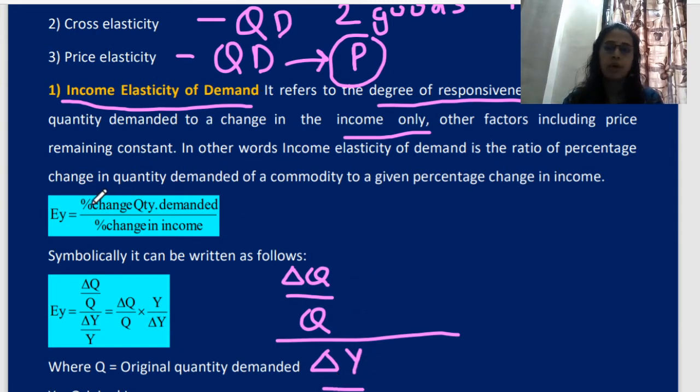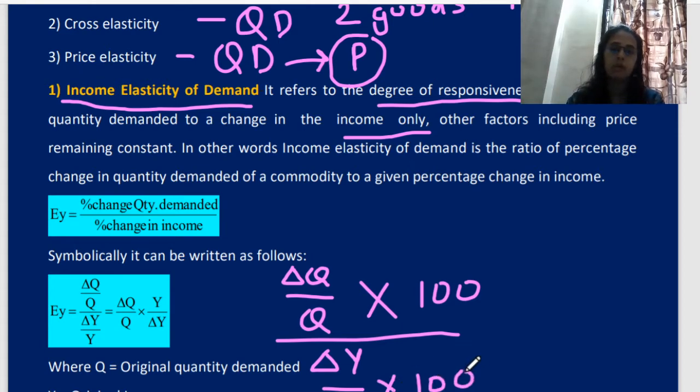See, this is percentage, so I will put 100 over here and 100 over here. Okay. Now students, see, this 100 and this 100 will get cancelled because both are in the same position. So I am going to cancel it. Now my equation will look like delta Q.